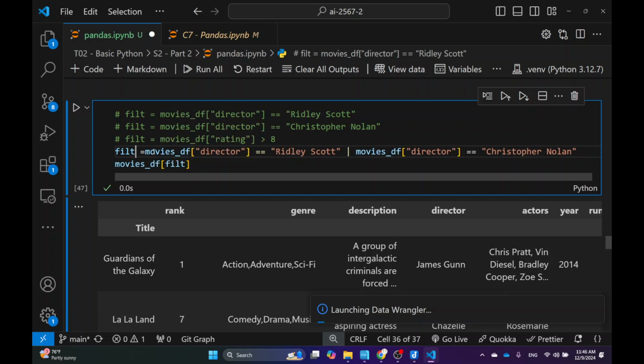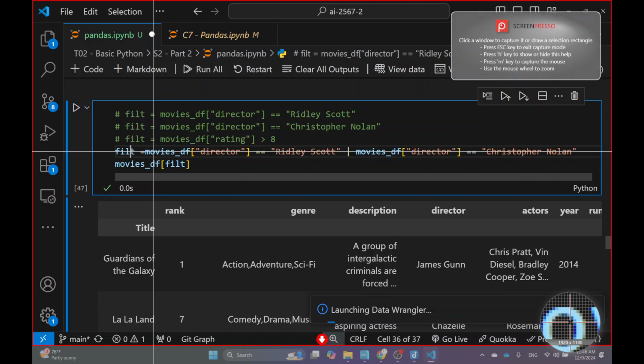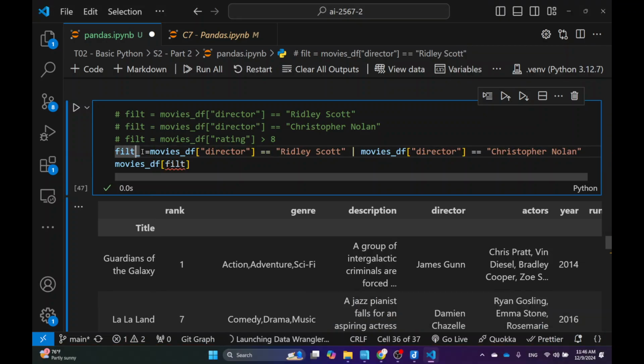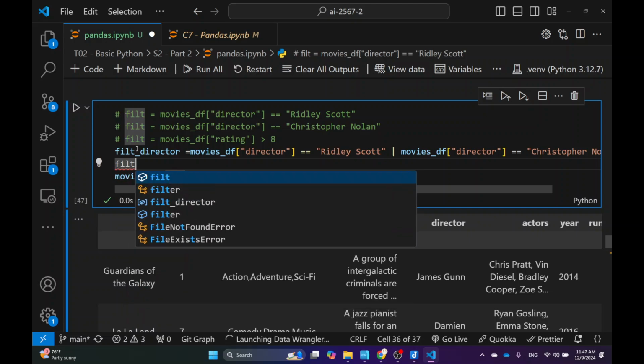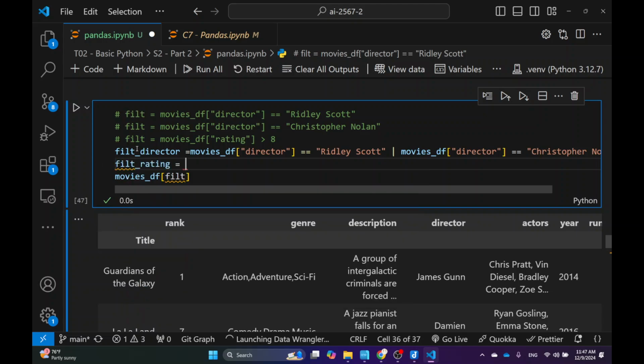Filtering, director. Wait, this is not the one I want. So director, right? So the first filter is filter the director. The second filter is the rating, right? I can do movie. The rating has to be greater than 8.